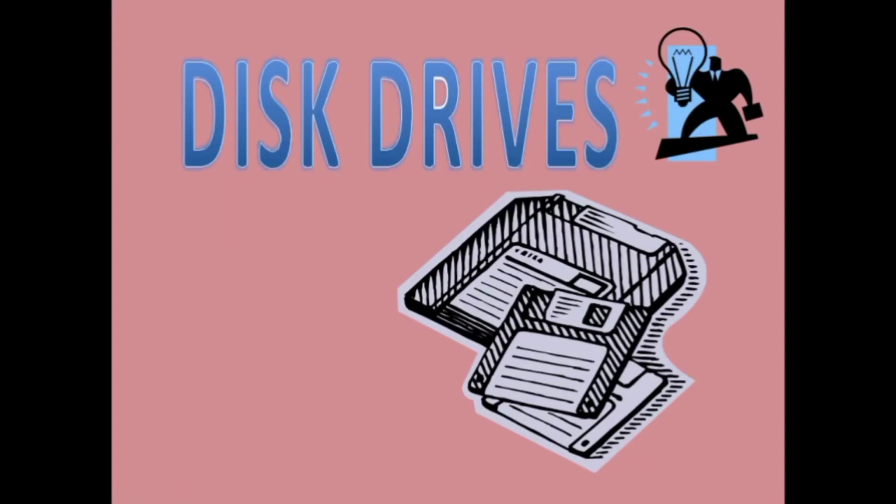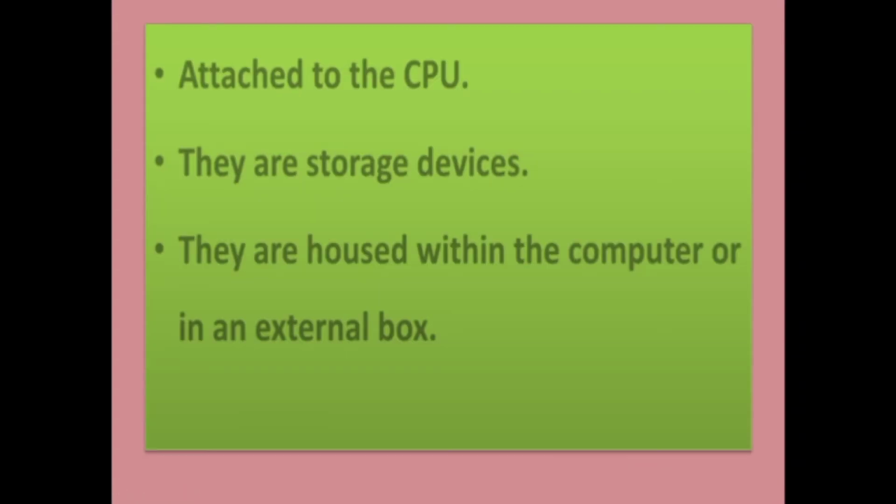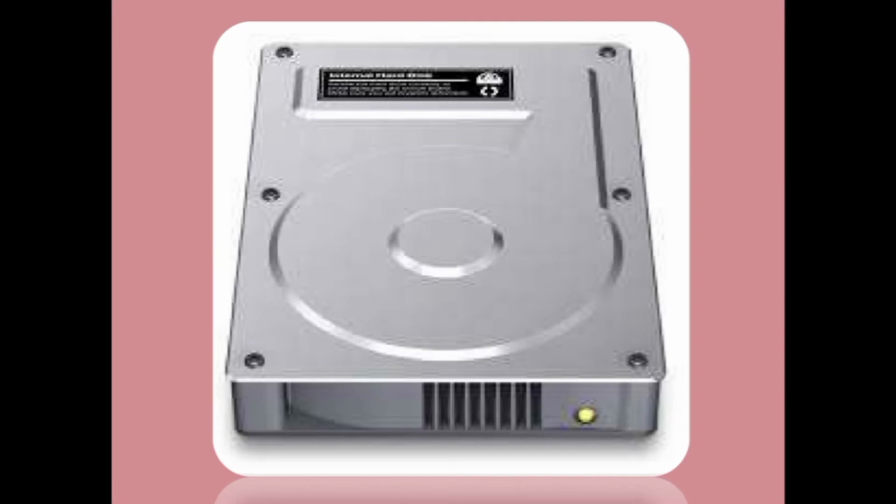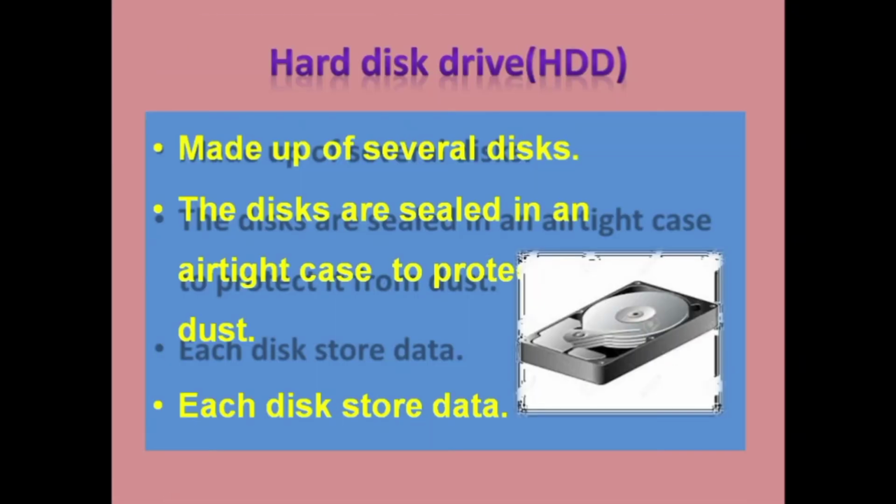The next is disk drives. Disk drives attached to the CPU are basically storage devices. They are used within the computer or in an external box. Here, this is the hard disk drive that is used to store the data on a permanent basis. A hard disk is made up of several disks. The disks are sealed in an airtight case to protect them from dust. Each disk stores the data.